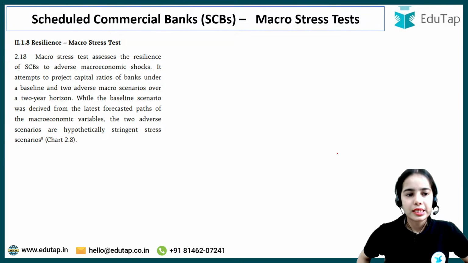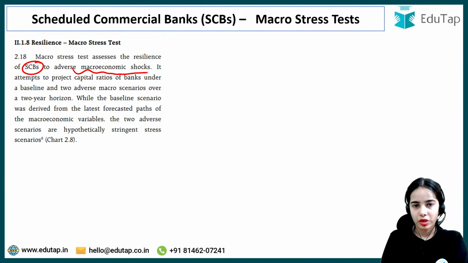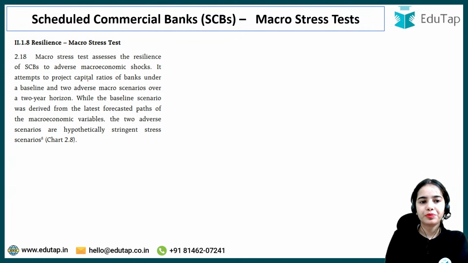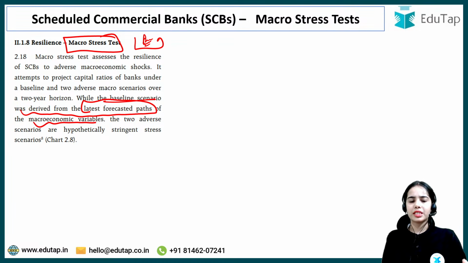Resilience macro stress test. The macro stress test assesses the resilience of scheduled commercial banks to adverse macroeconomic shocks. It attempts to project capital ratios of banks under the baseline and two adverse macro scenarios. Basically, under the macro stress test, we see a baseline scenario, a normal scenario, which was derived from the latest forecasted path of the macroeconomic variables. So the baseline scenario is the normal scenario that we have assumed or forecasted.